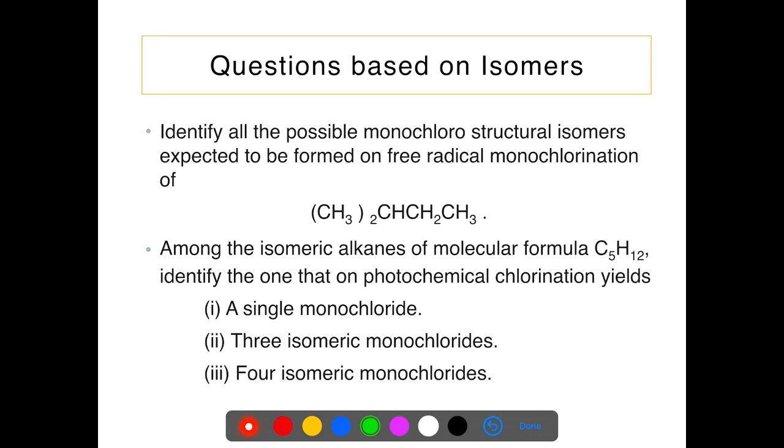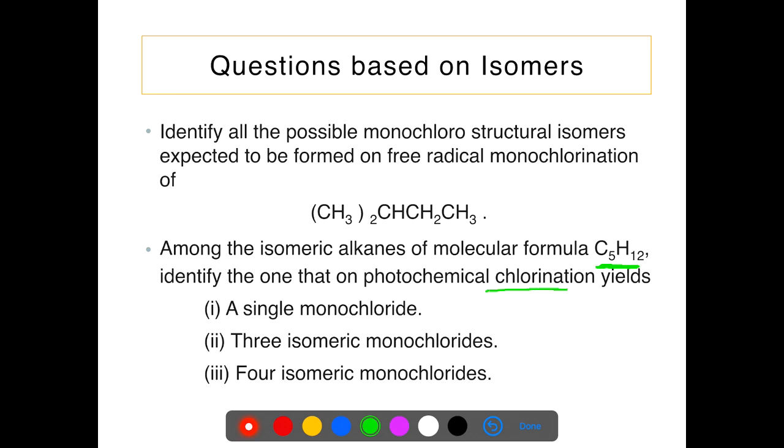These are the questions which are based on isomers. Identify all the possible monochloro structural isomers expected to be formed on free radical monochlorination of CH3CH2CH(CH3)CH2CH3. So you will write different free radicals and then you complete the reaction. Now we have the formula C5H12.